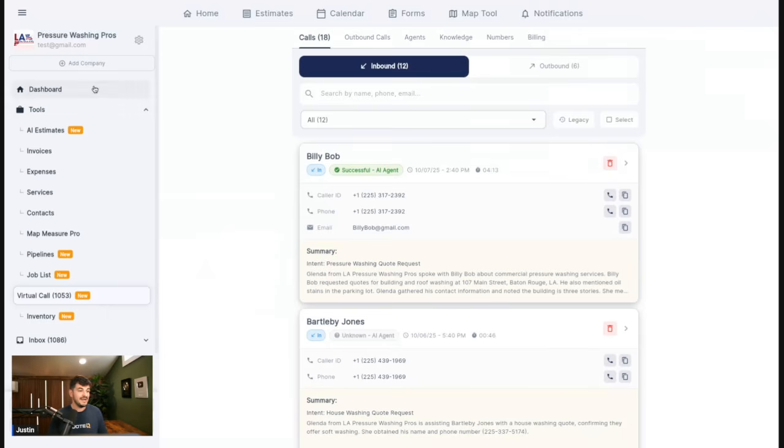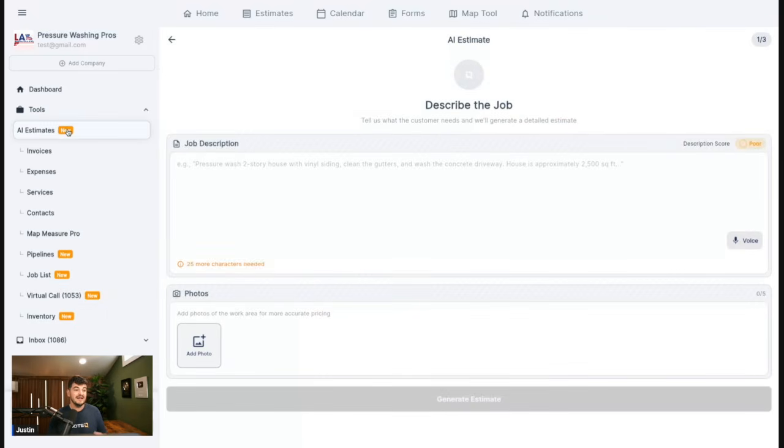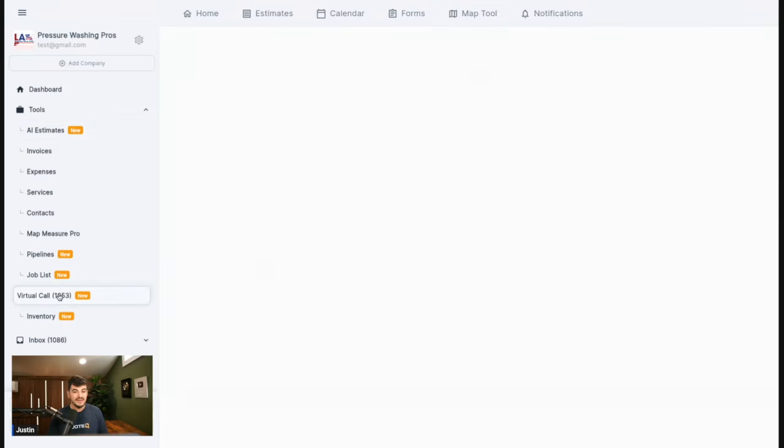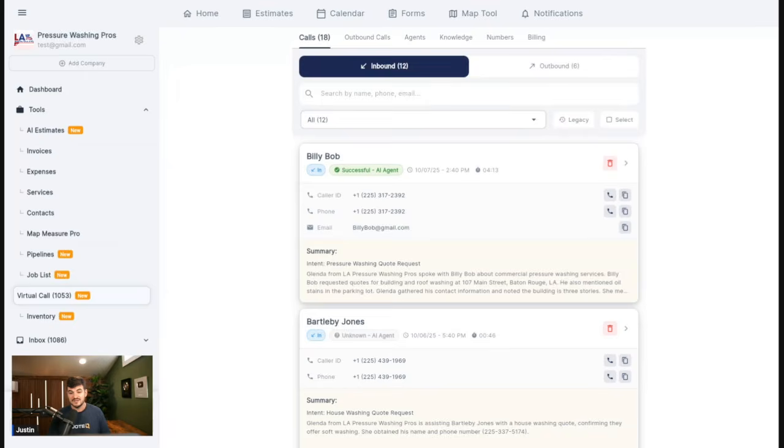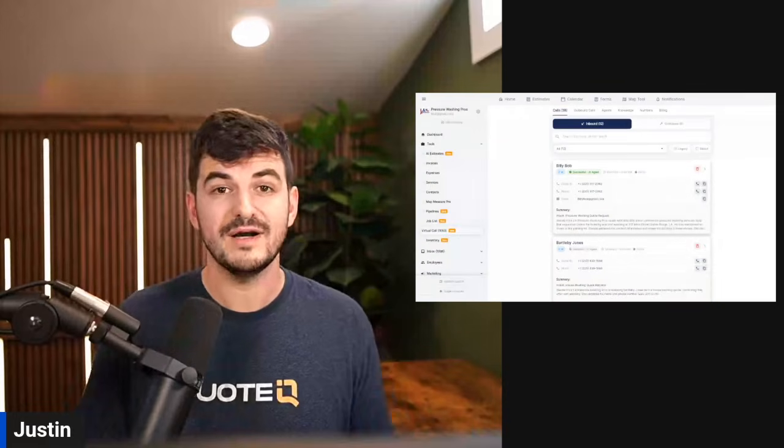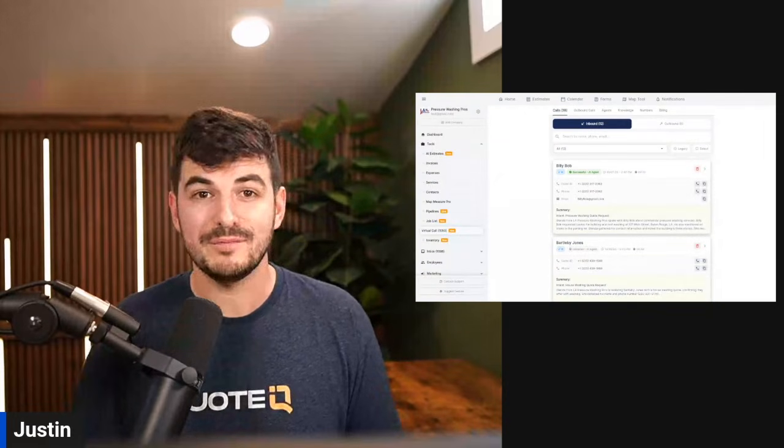First and foremost, we have our AI estimates that we took a look at. The second thing is our before and after pic editor, which is incredible. Now you can show your customers what their project is going to look like before you even do it. Thirdly, we have autofill, so you don't have to come up with professional explanations for things anymore. You can use the AI that's built within QuoteIQ. And lastly, of course, we have our AI outbound, so you can start calling all of your customers, offering awesome specials and making more money with the people that you service.